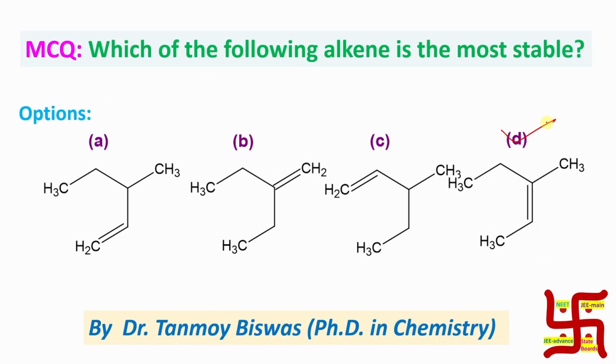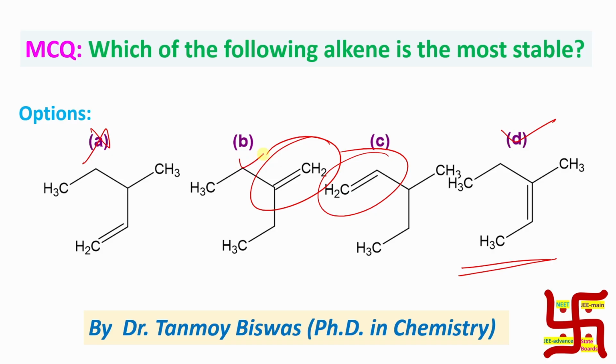Now if you get this question in your exam, how could you solve it in less than 30 seconds? You need to check how many alpha hydrogens are present. At the beginning you should cancel out option A and option C, as both are the same, so you don't need to think about 4 options. Remember one thing, students: these two are terminal alkenes. Generally terminal alkenes have a lesser number of hyperconjugations compared to this one, which is an internal alkene. Check here: 2 plus 2, 4; in this case 1, and in this case 8. You have to think quickly, and for that purpose you need to do lots of practice.